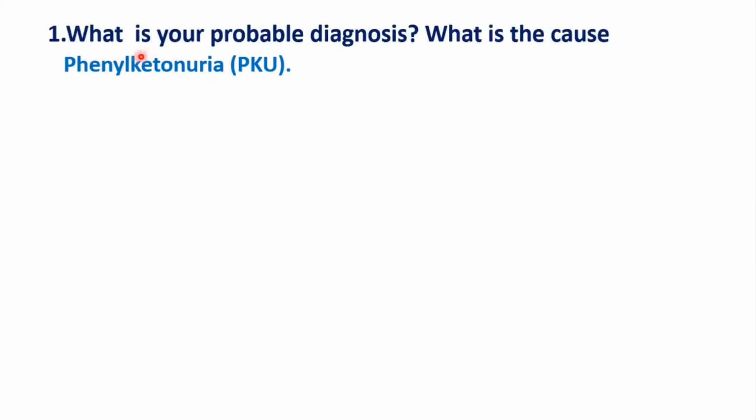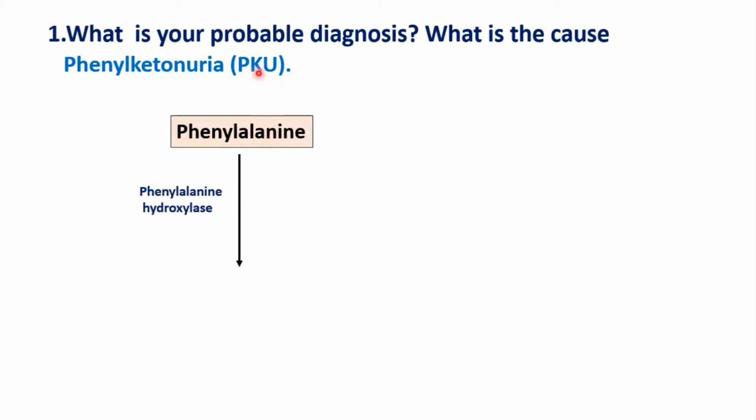So the first question is, what is your probable diagnosis and what is the cause? So the probable diagnosis is phenylketonuria. You can write it as PKU. So now let's see how this phenylketonuria occurs. The metabolic process of phenylalanine: phenylalanine is an aromatic amino acid. It forms another aromatic amino acid, tyrosine.